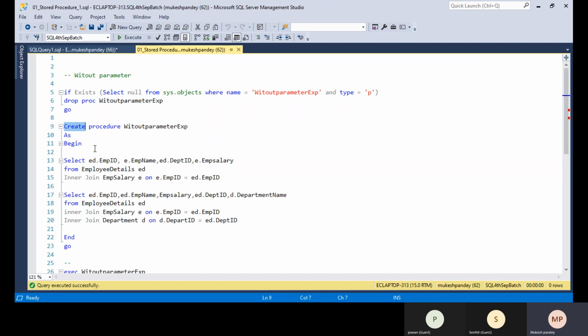To create the stored procedure, you need to write the syntax create procedure and the procedure name, and after that you need to give AS and BEGIN and the body, whatever code you want.